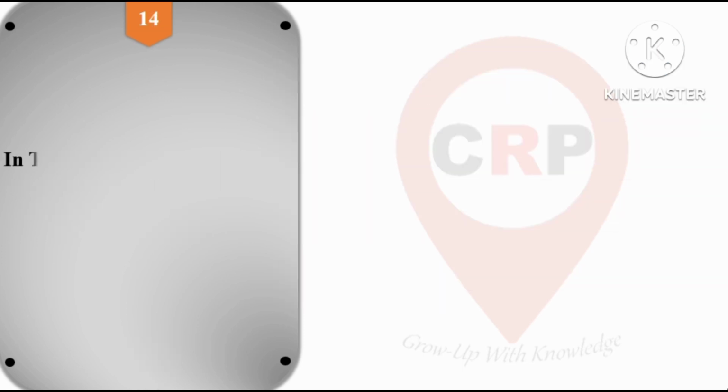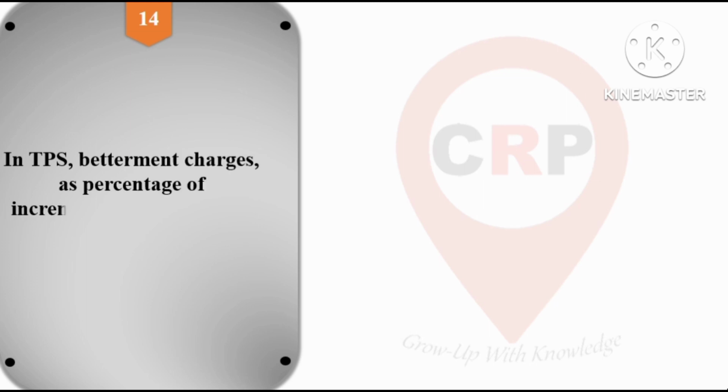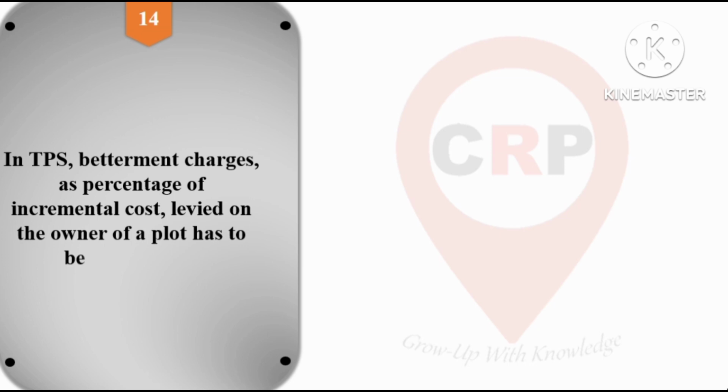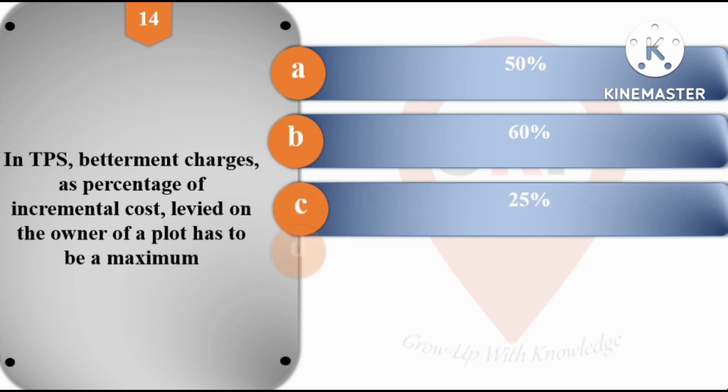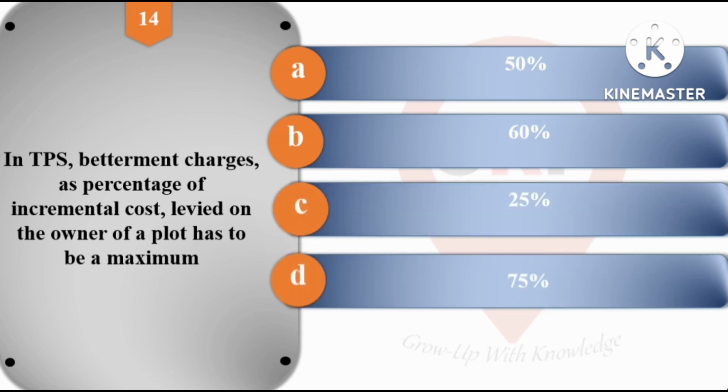Next, question number 14. In town planning scheme, betterment charges as percentage of incremental cost levied on the owner of a plot has to be a maximum of: A, 50%; B, 60%; C, 25%; and option D is 75%. So its right answer is option number A, that is 50%.